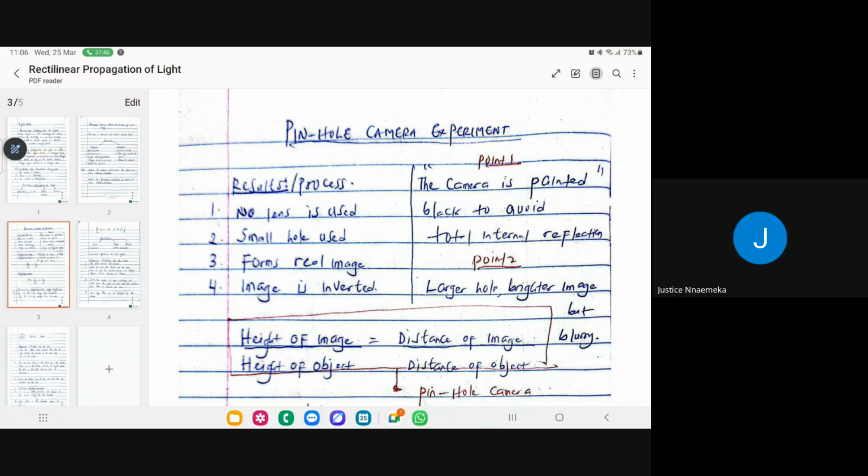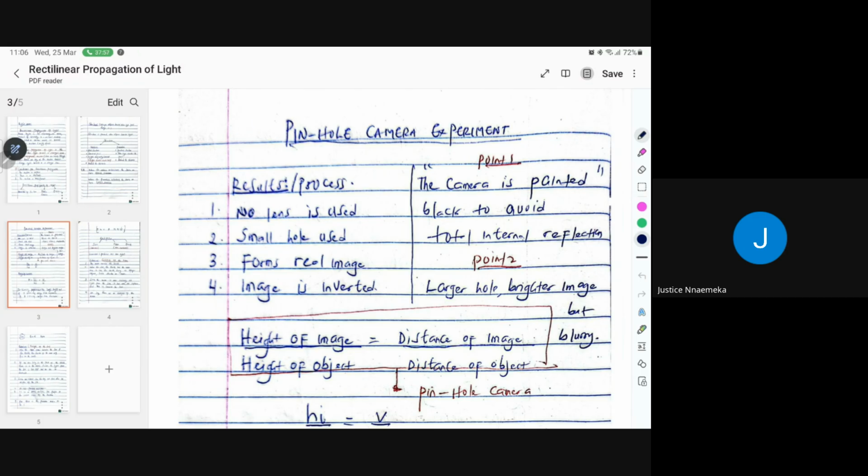Based on what someone said here, it reflects, it is trying to say that when light hits, let me say, a wall that the light cannot pass through, since the light cannot pass through that wall, it then reflects back. Good. In summary, you guys are making a key point, but there are key things. Mr. said something: you're moving from a denser medium to a less dense medium. Now, remember that when you're moving from a denser medium to a less dense medium, something happens. What happens at that point when you're making that movement? What happens?